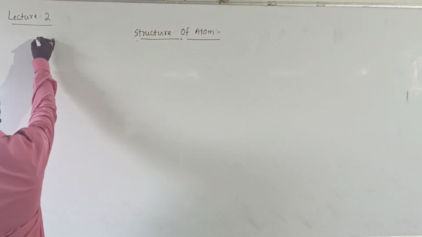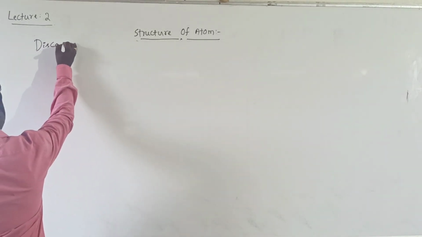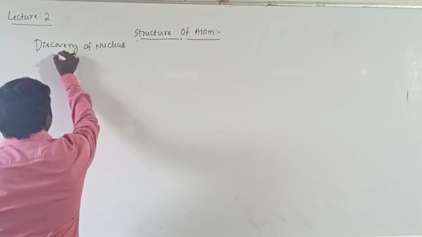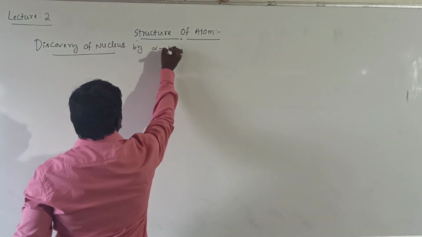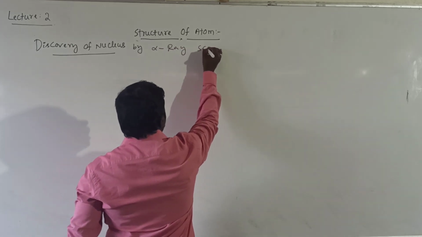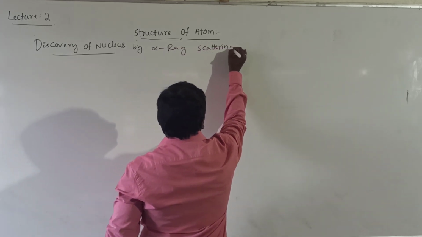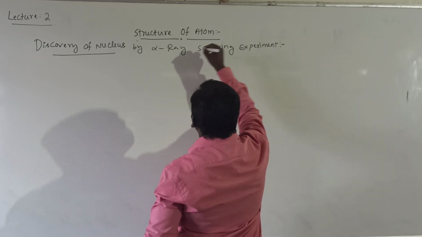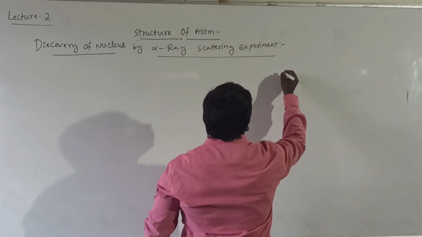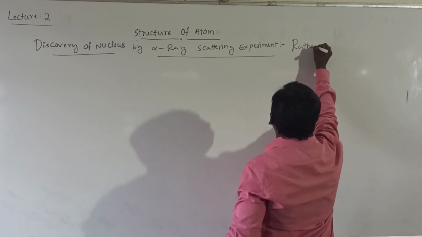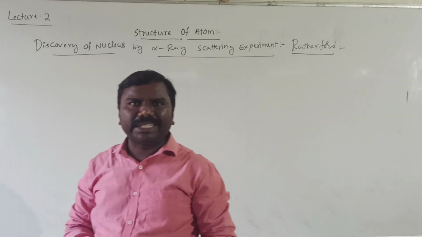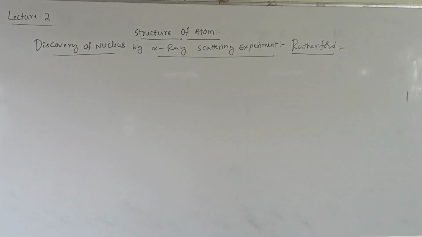Now, discovery of the nucleus by the alpha ray scattering experiment. This is by Rutherford, that's why it is called the Rutherford alpha ray scattering experiment.